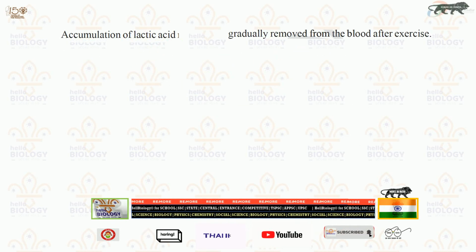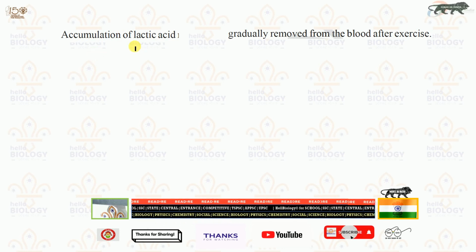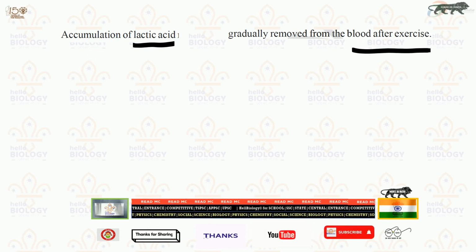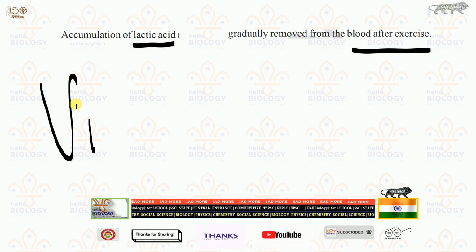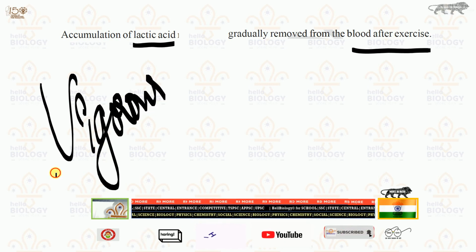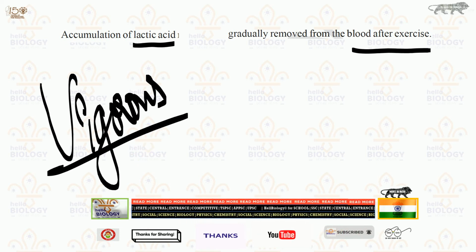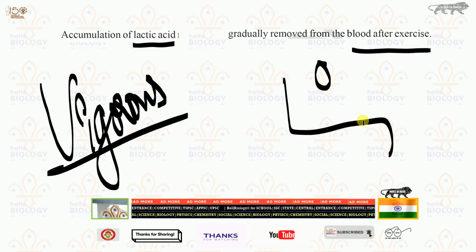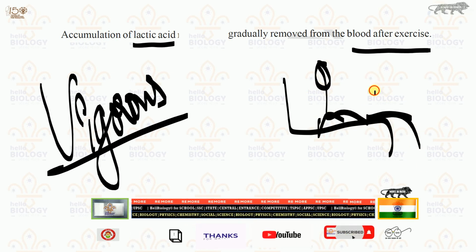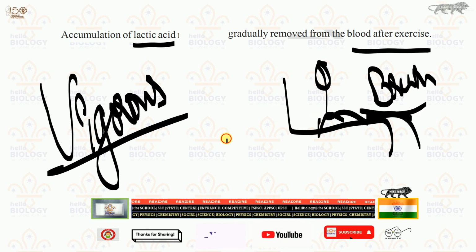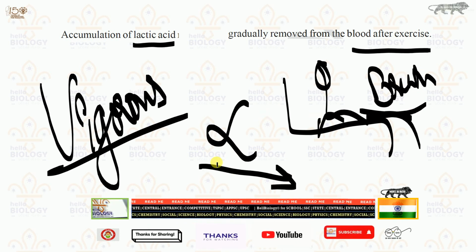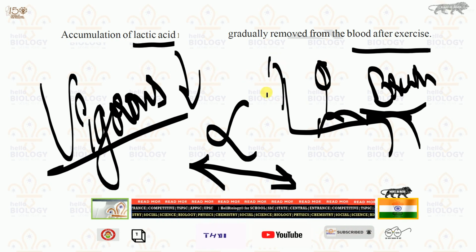Now let us see one more thing: accumulation of lactic acid and how it is removed from excess. First, if we know how lactic acid is produced, then we can know how to decrease it. Accumulation of lactic acid happens through vigorous exercise, maximum exercise. If you do running, jogging, heavy work, coming up and getting down from steps, it will build up. And how can we remove that? Just relaxing and breathing. If we do that, it decreases. Lactic acid decreases when oxygen increases.